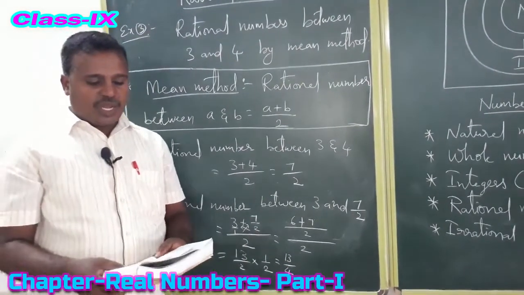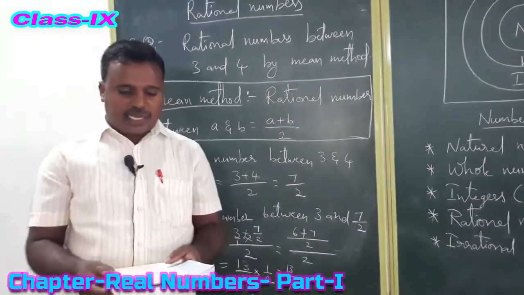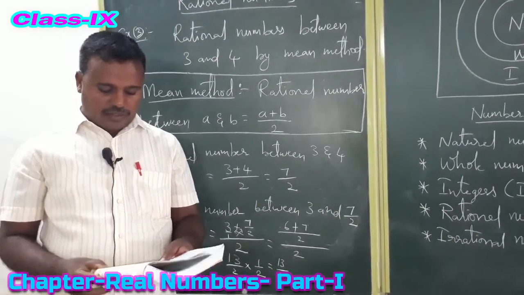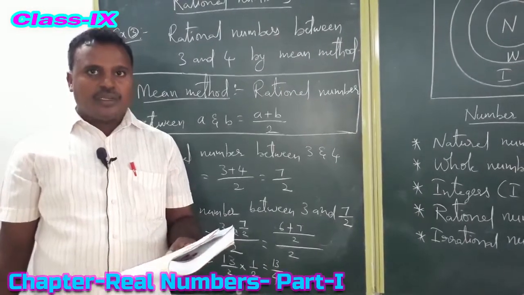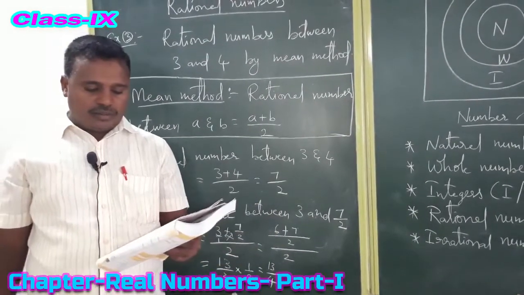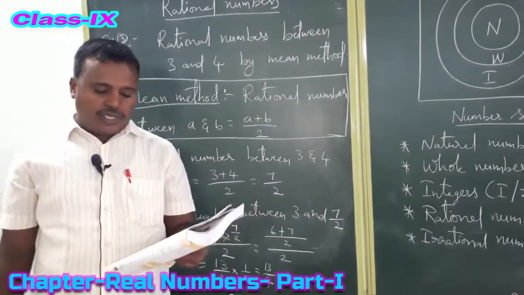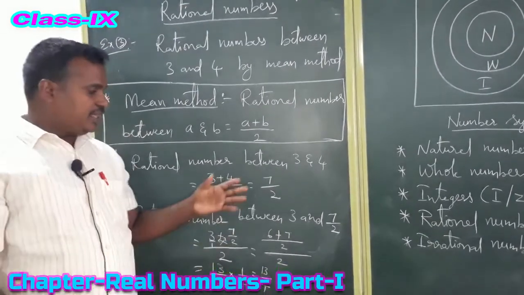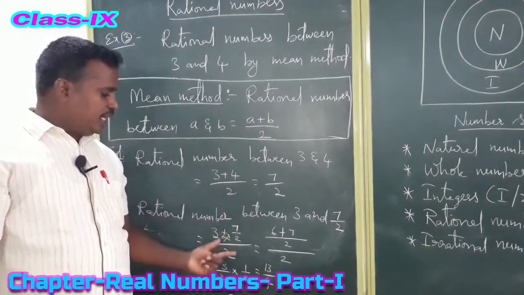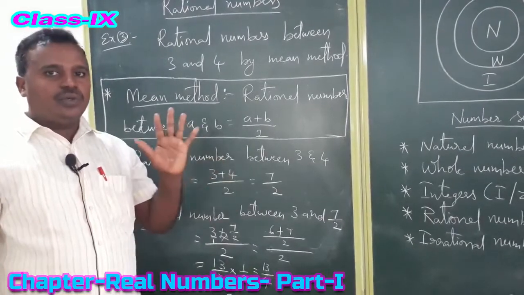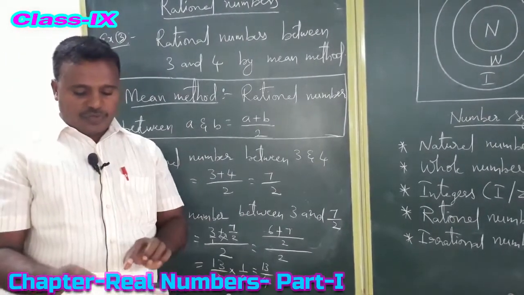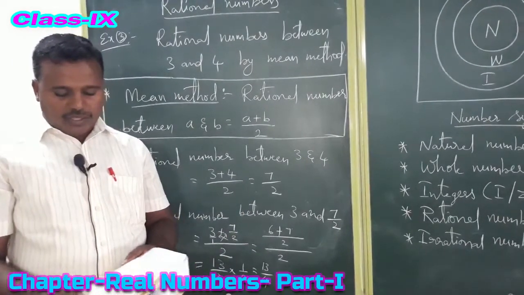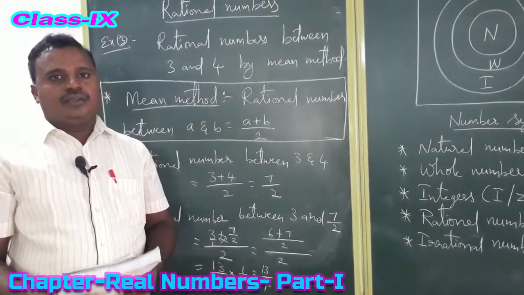So based on this problem, this example 3, now see, do this, page number 4. First one, find 5 rational numbers between 2 and 3 by mean method. Same method we need to do; we did 2 steps here. Like that we need to do 5 steps. If you do 5 steps, we will get the 5 rational numbers between 2 and 3. Are you clear? So this is the mean method.